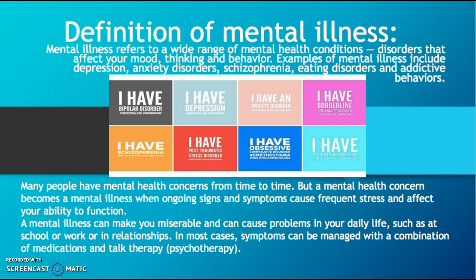The definition of mental illness refers to a wide range of mental health conditions. These are disorders that affect your mood, thinking, and behavior. Examples of mental illness can include depression, anxiety disorders, schizophrenia, eating disorders, and addictive behaviors. Many people have mental health concerns from time to time, but a mental health concern becomes a mental illness when ongoing signs and symptoms cause frequent stress and affect your ability to function. A mental illness can make you miserable and can cause problems in your daily life, such as school, work, or relationships. In most cases, symptoms can be managed with a combination of medications and talk therapy.